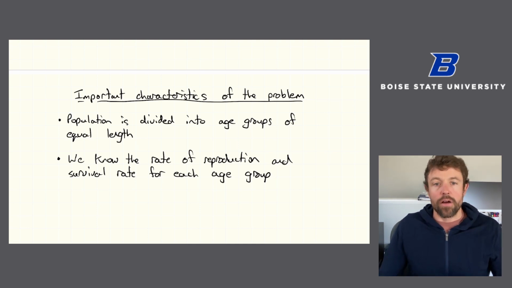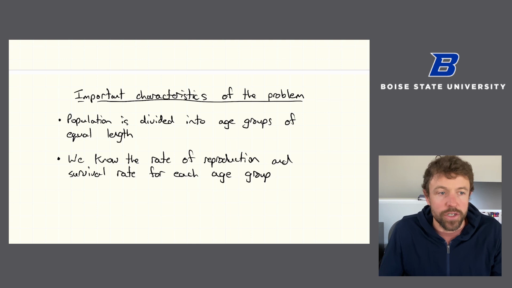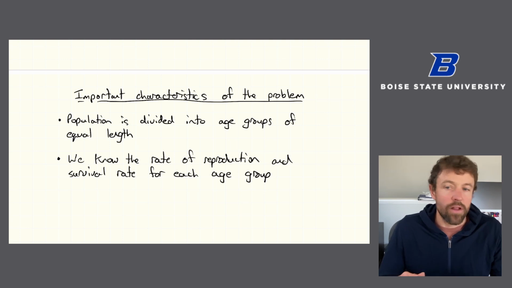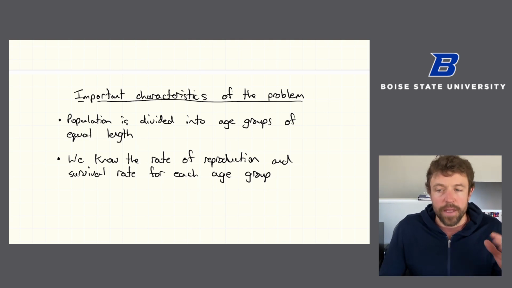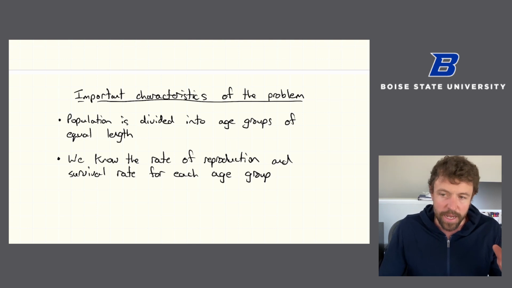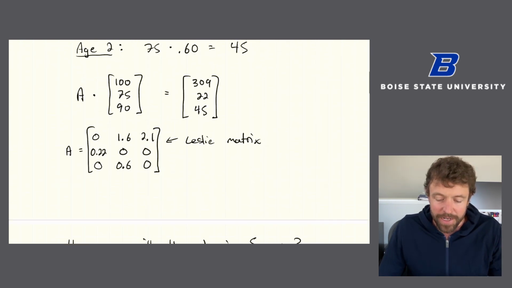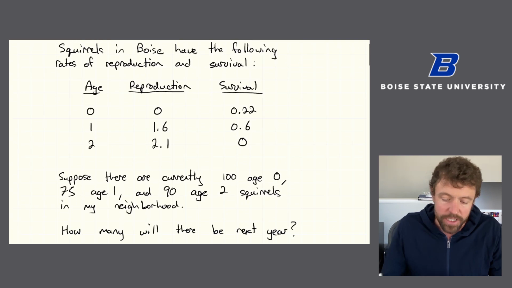Most examples I've seen are from, I guess, ecology, where we're modeling populations of animals. And there's certainly some assumptions here, right? We don't have outside squirrels joining the population. But generally speaking, as long as you don't have outside animals joining a population, hopefully you could get some sort of measurement of survival rate and reproductive rate, and you could get a sense for whether a population was increasing or decreasing or staying the same in the long run, and how that population was distributed. The only assumption that might seem unreasonable is everyone dying off at a certain age. Right here I said all the squirrels die off after age 2.